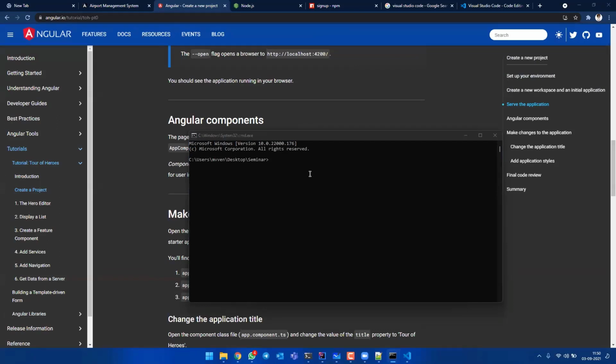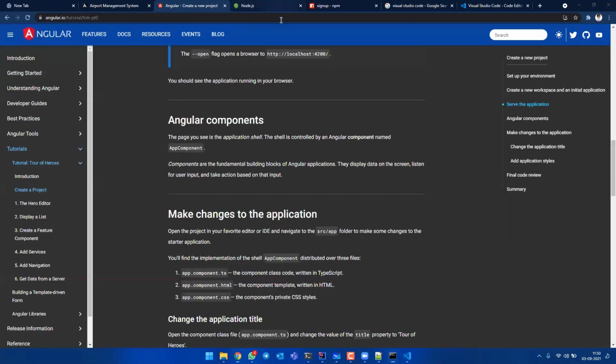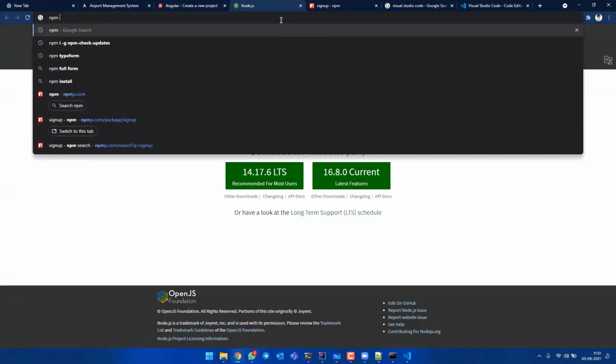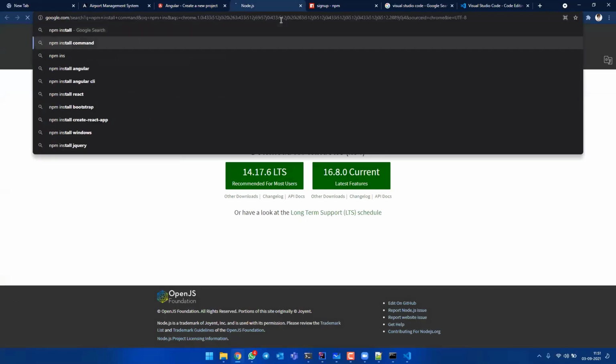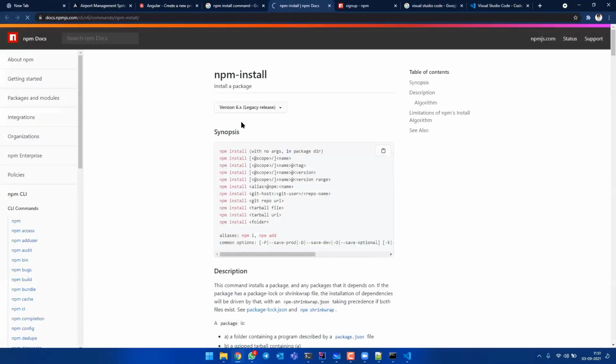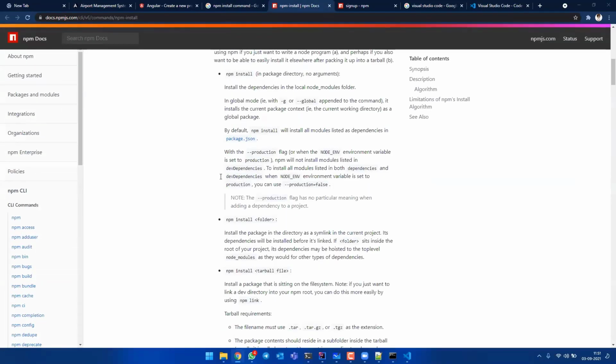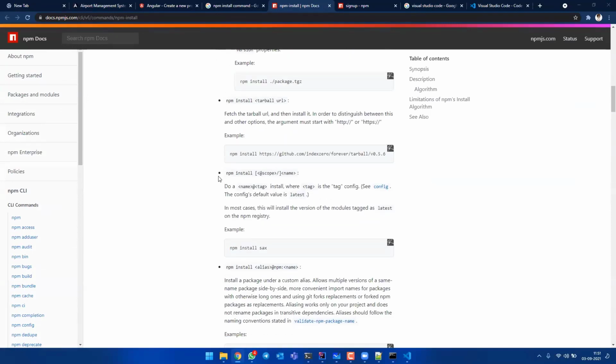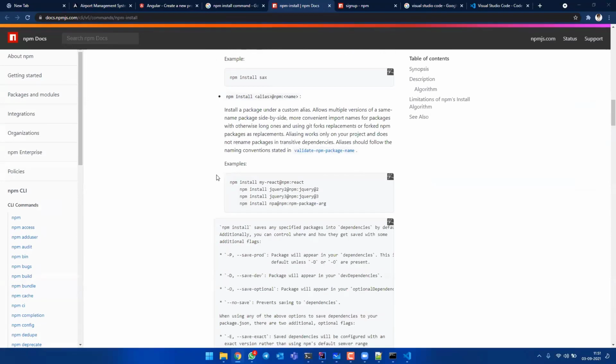In Zoom chat, I can't copy. Huh? No, there's no copy. I've written the npm install command somewhere and it is gone now.